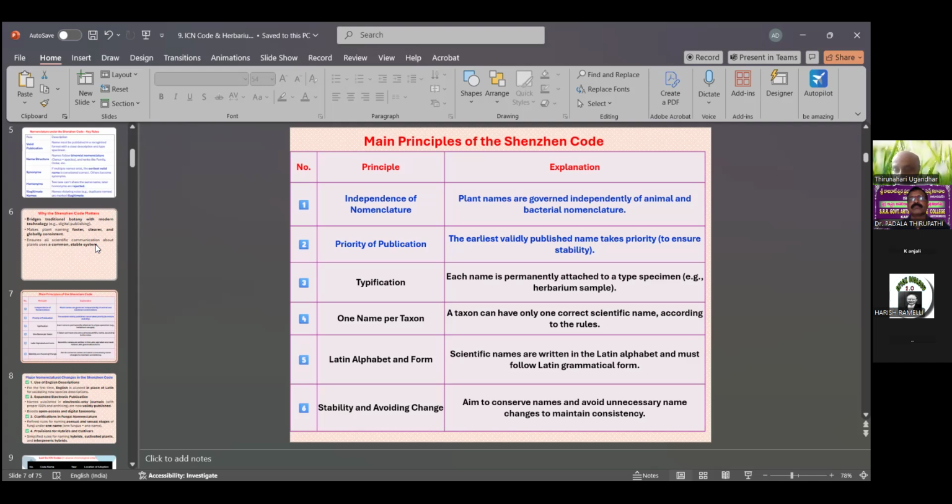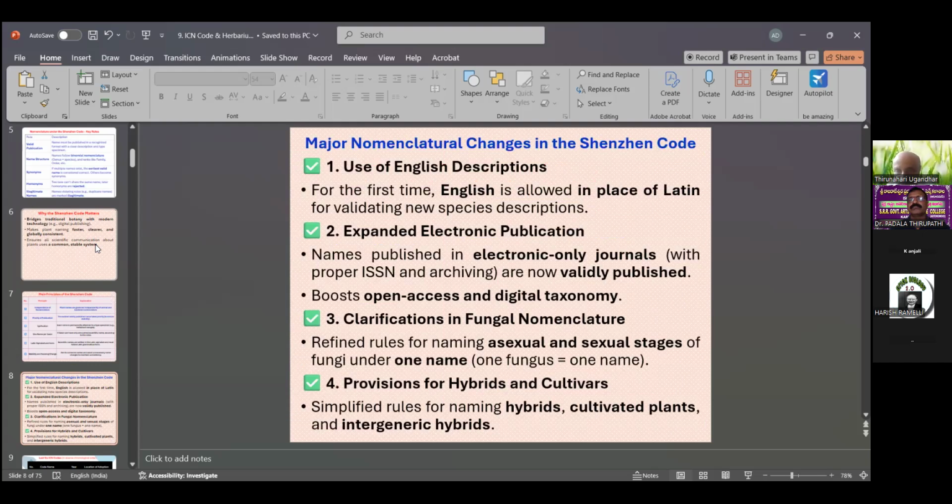The scientific names are written in the Latin alphabet and must follow the Latin grammatical form, for genus and also species. Then stability and avoiding changes: aim to keep the name and avoid unnecessary name changes to maintain consistency. Few names were changed, for meaningful consistency, during the Melbourne and Shenzhen periods.